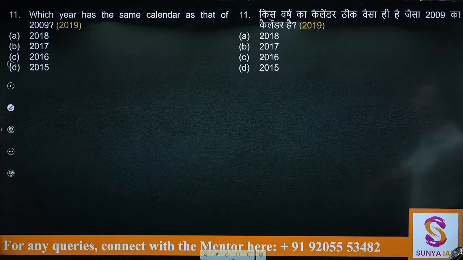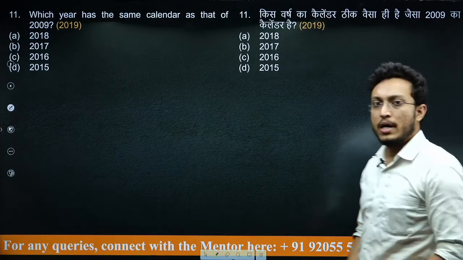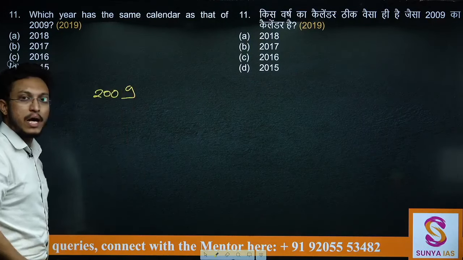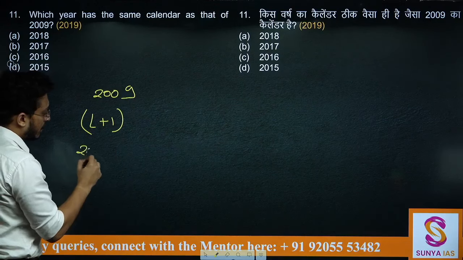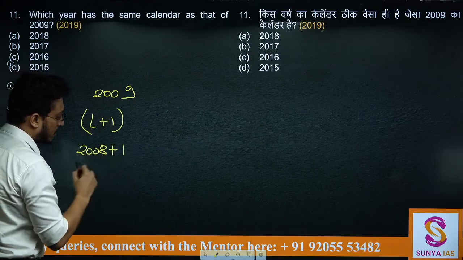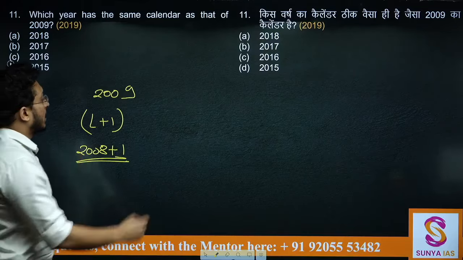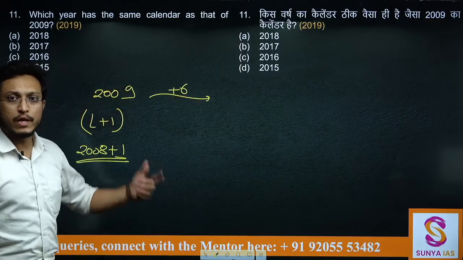Let's see the next one. Which year has the same calendar as that of 2009? So again there is a question on same calendar. Now what is the format of 2009? 2009, can I say this is of the format L+1, or leap year +1? How? 2008 +1. This is the format of leap year +1. Now the calendar of leap year +1 repeats after every 6 years. We have discussed this.